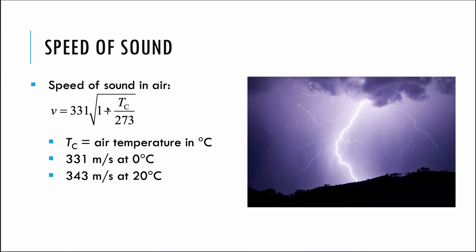If we use this expression for a temperature of 0 Celsius, we'll see that the speed of sound in air is 331 meters per second. But typically, we are dealing with a problem that has room temperature, which is considered to be 20 degrees Celsius. So you plug in 20 degrees Celsius in here, and you'll get 343 meters per second. So that is the speed that we usually use for sound.